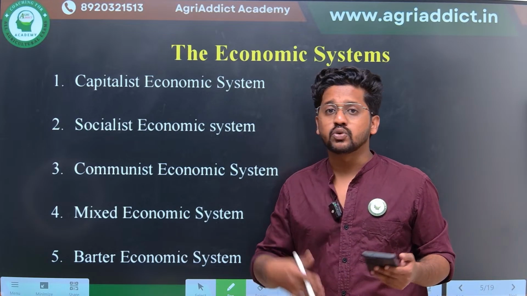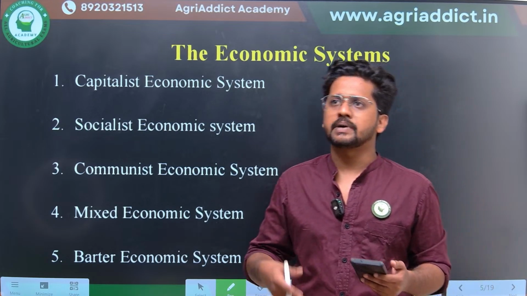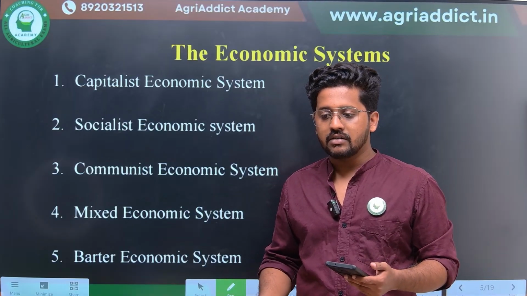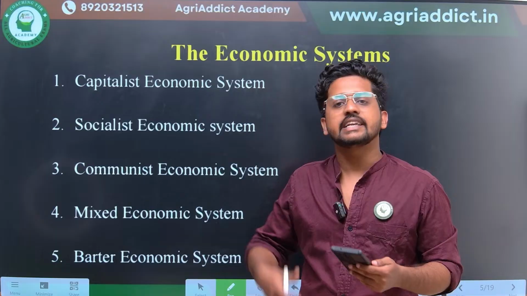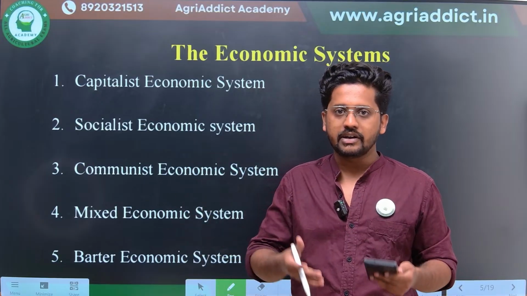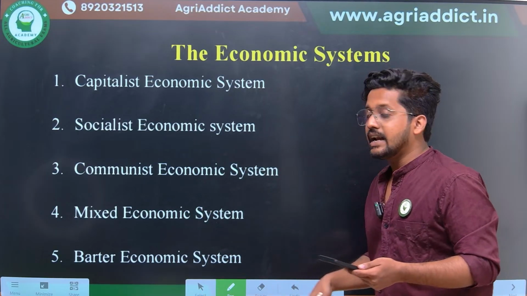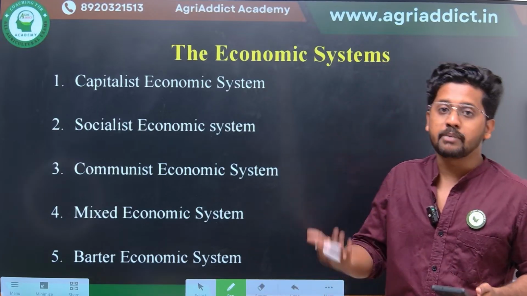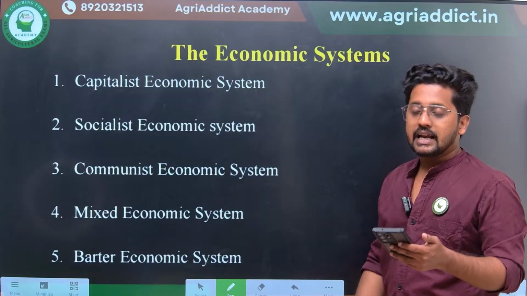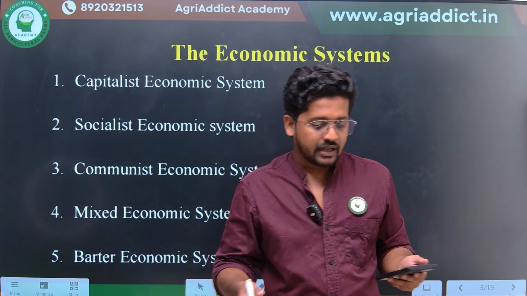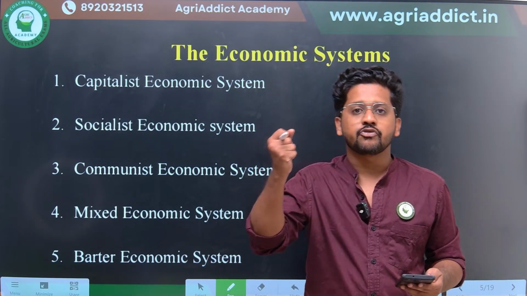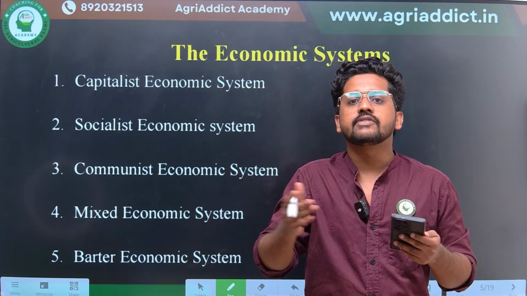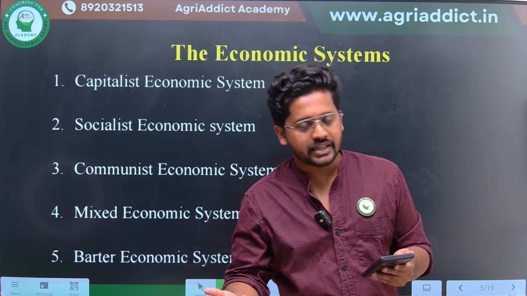What if I need two commodities? When I am going to purchase some products, I need rice as well as vegetables, but I am not able to find a farmer who is giving both of those things, right? And I have only banana to exchange with it. Then what will I do? So this is the double coincidence of the wants. Then lack of the standard unit of account. I will be having a bunch of bananas, but the farmer would be having maybe 10 quintals of paddy. How is it even comparable? So lack of standard unit of account.